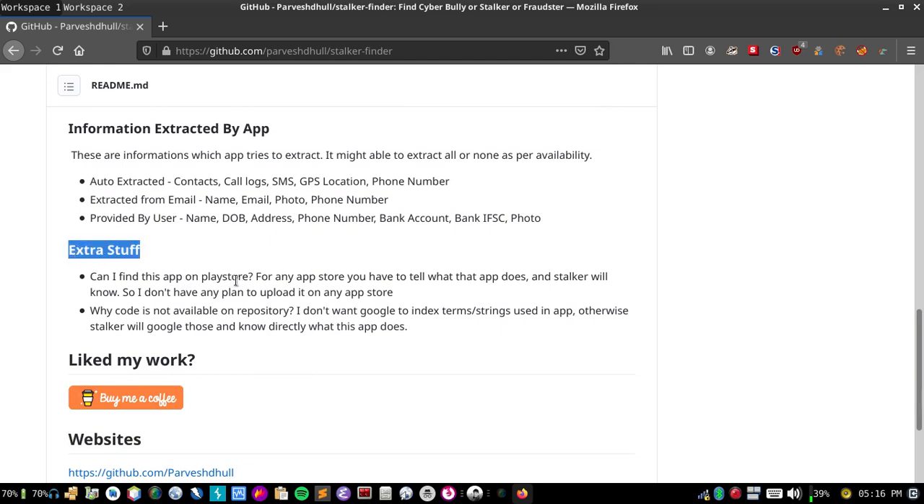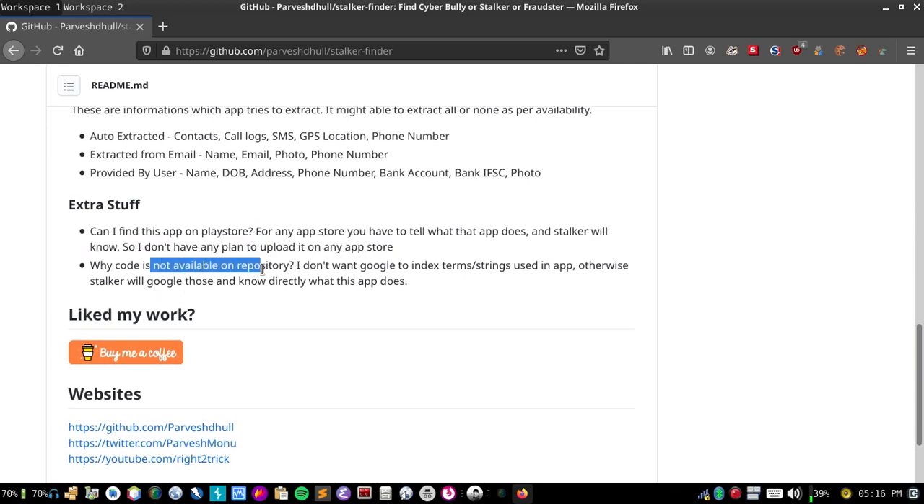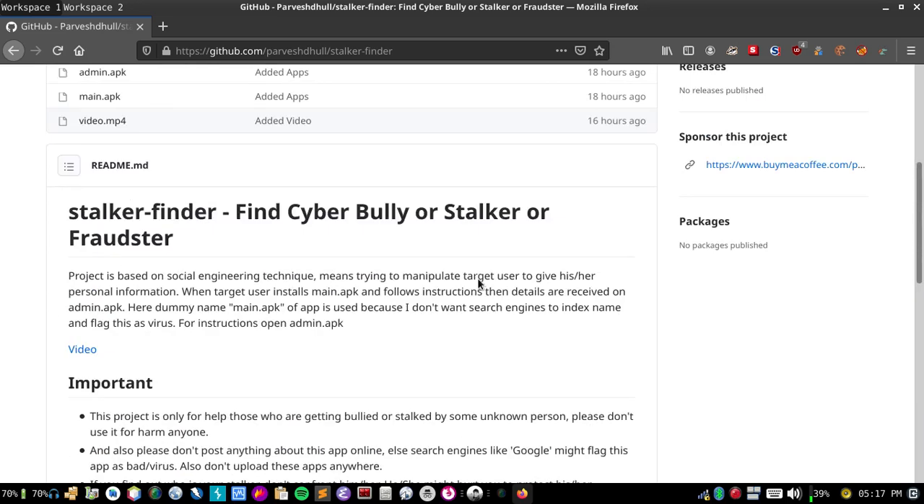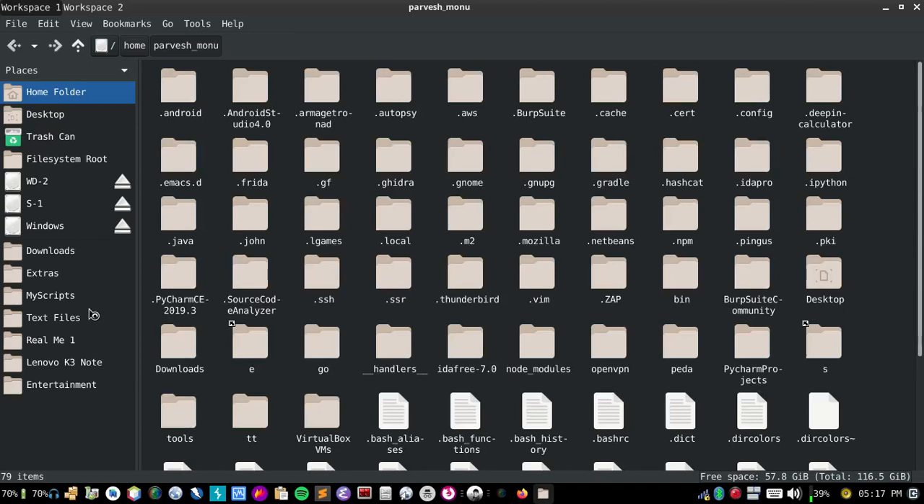Can I find this on an app store, the Play Store? For any app store you have to tell what the app does, and the stalker will know. So I don't have any plan to upload it on any app store. Why is the code not available on the repository? Same reason as previous. I don't want Google to index term strings used in the app, otherwise the stalker will Google those and know directly what this app does. Okay, that's all the information. Let me show you the demo and explain what is happening.